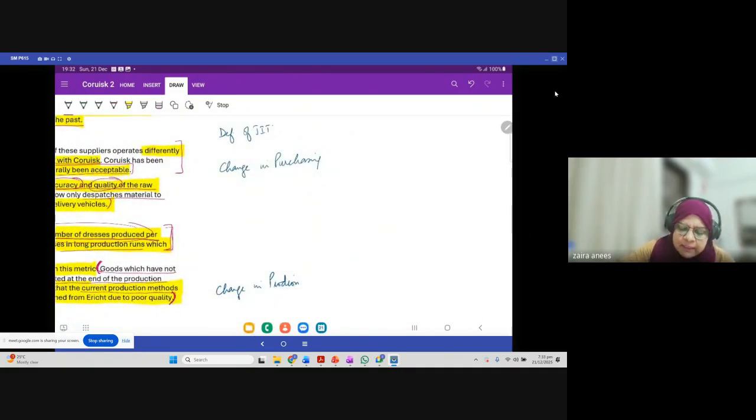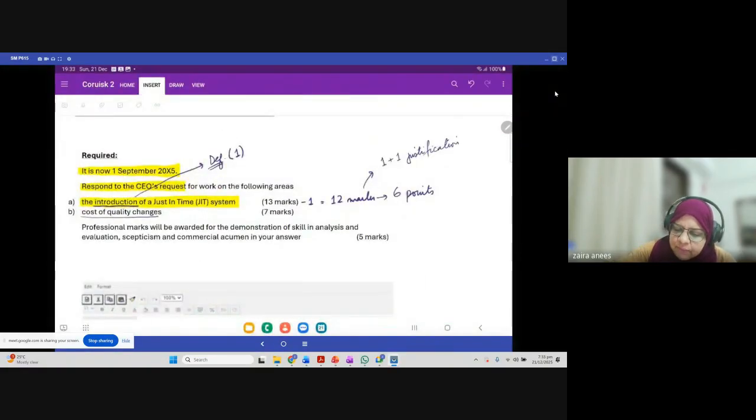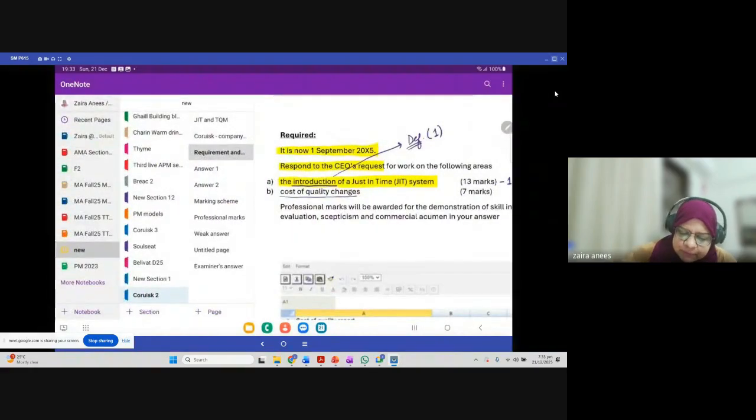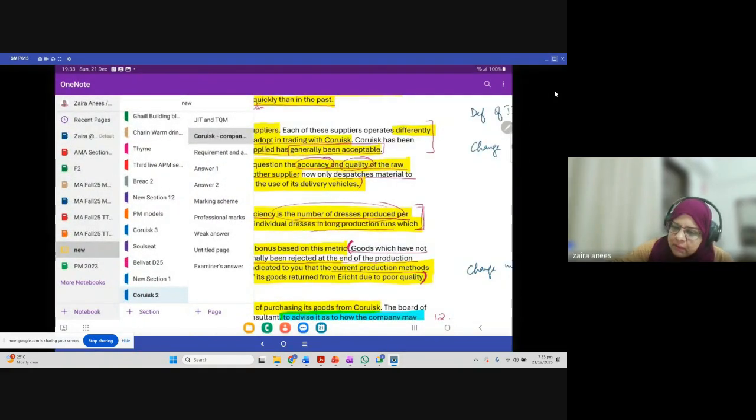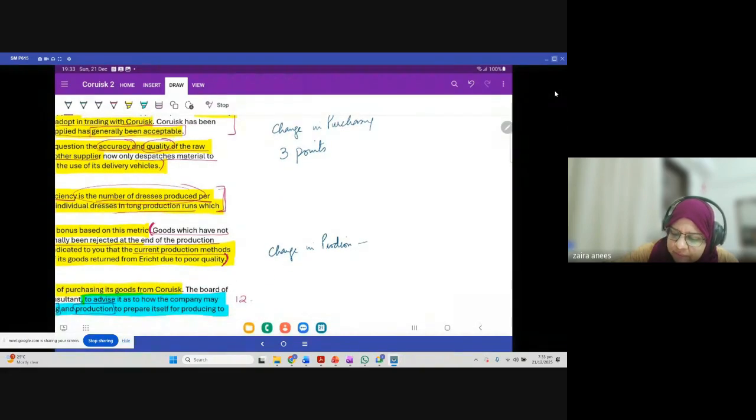And in the requirement section, we said that you have to cover 6 points. I'm just giving you a basic idea: maybe under one heading you can find four, under one heading you can find two. It's not always equal, but 3 points from purchasing and 3 points from production.